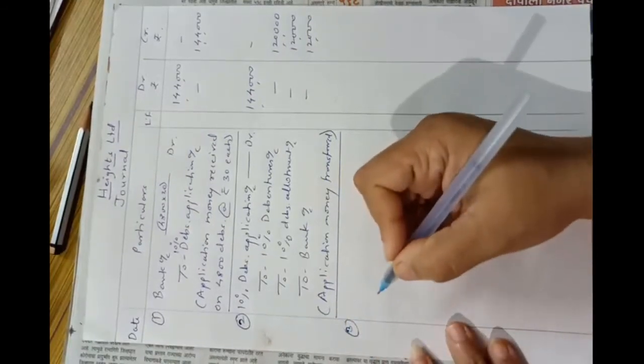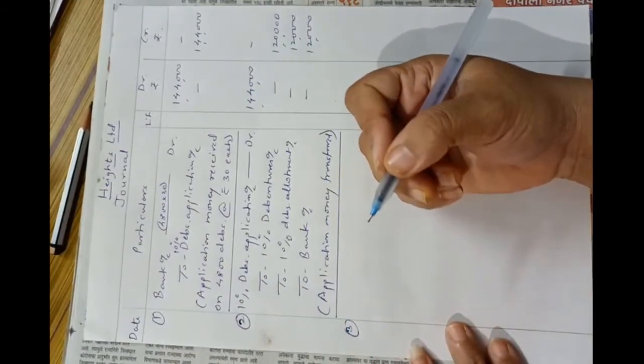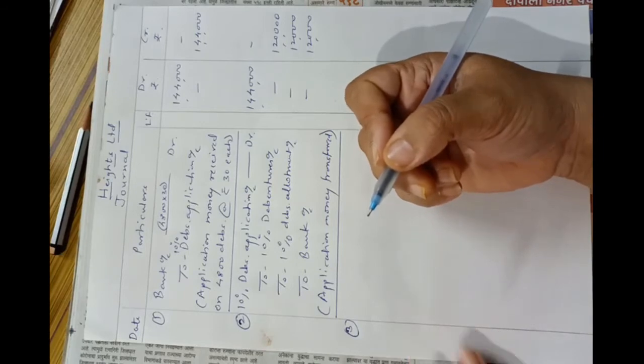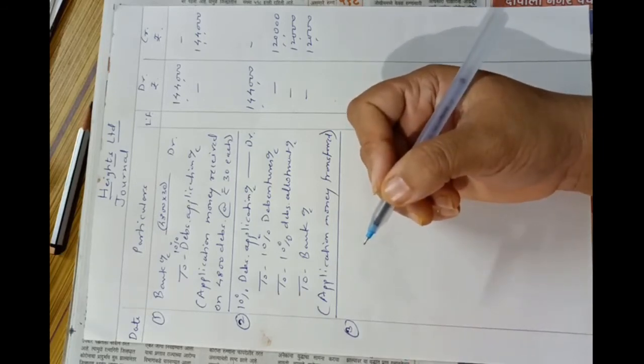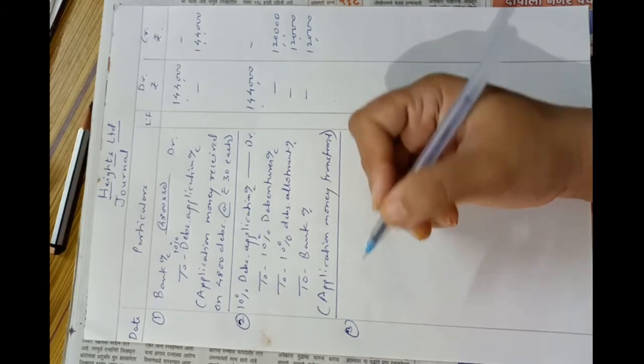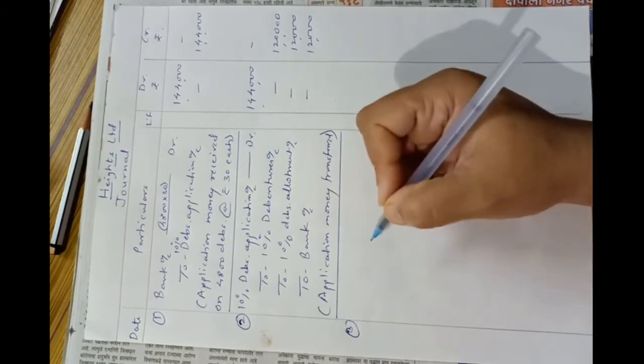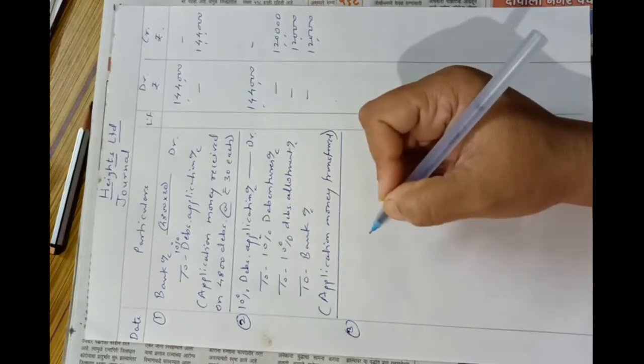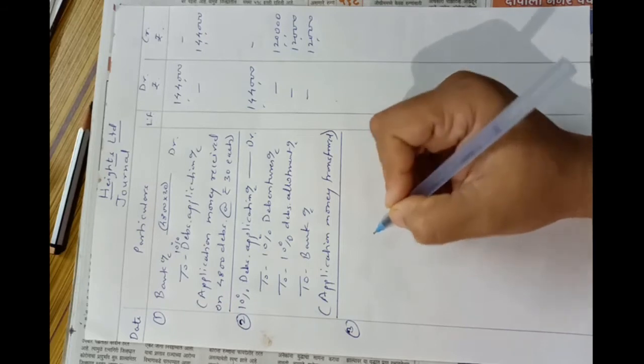Now the third entry will be of allotment money due, and as these debentures were issued at discount, issued at 10% discount, 10% of 100 rupees will be rupees 10. So these debentures were issued at discount. So the entry will include discount on issue of debentures account.